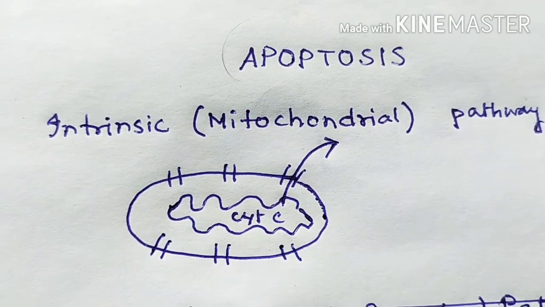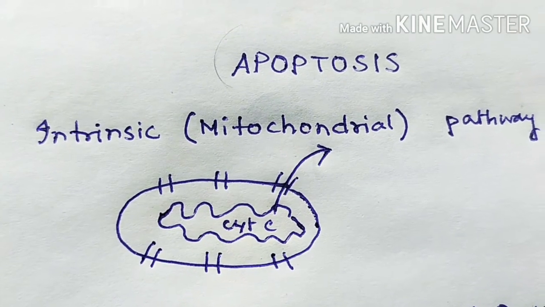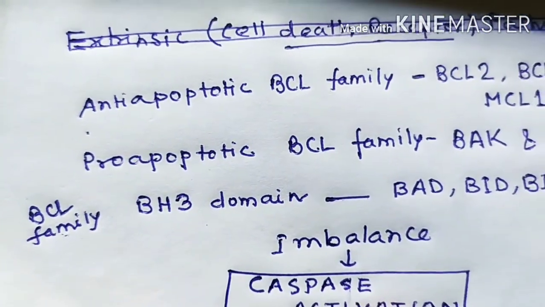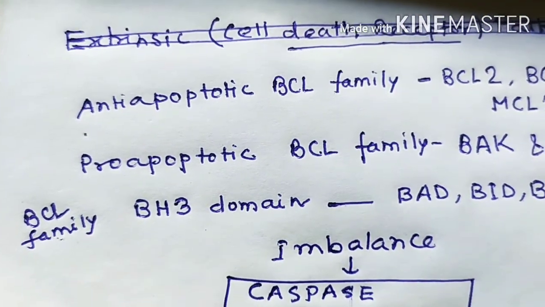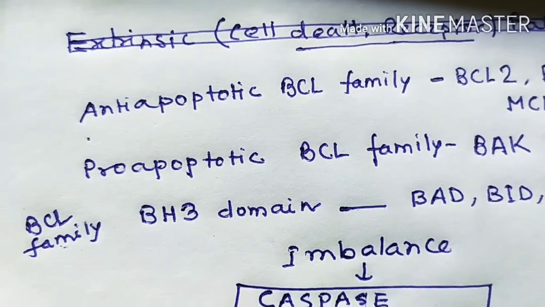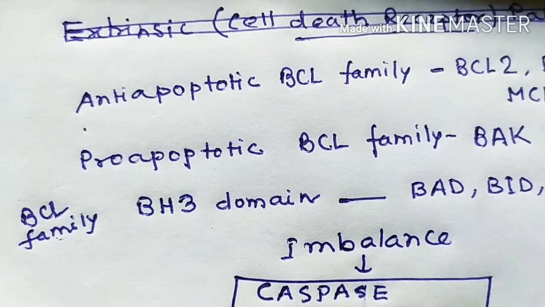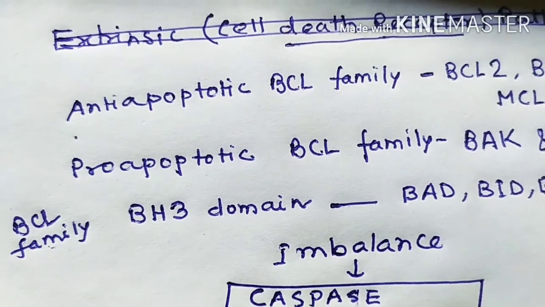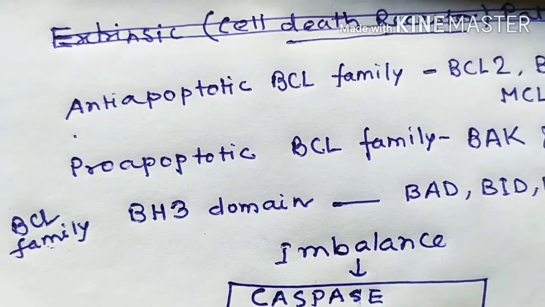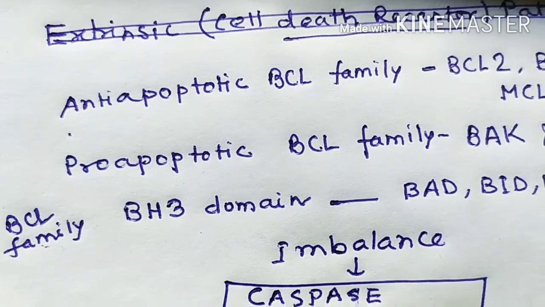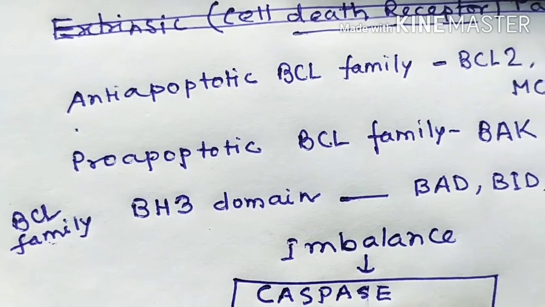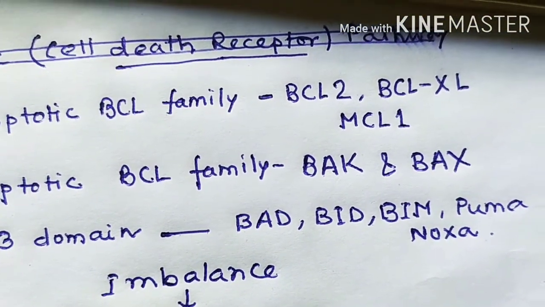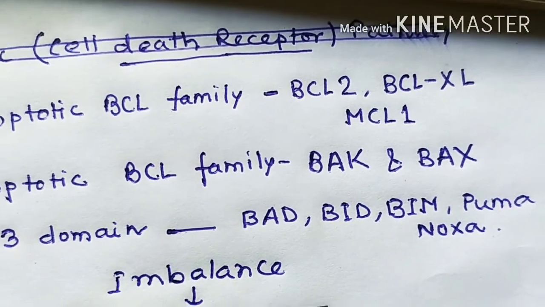Now how does this mitochondria become leaky? So let us learn about it. You can see there are two types of BCL family. First one is anti-apoptotic BCL family, another is pro-apoptotic BCL family. Anti-apoptotic means it will go against the apoptosis, it will prevent the apoptosis. Examples of this kind of BCL family members are BCL2, BCLXL, MCL1.